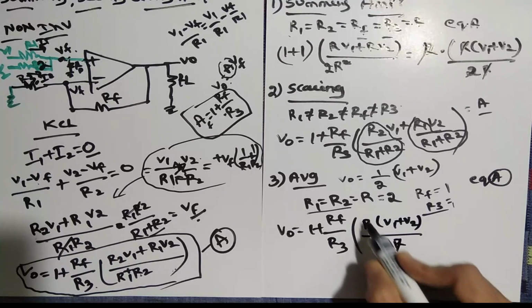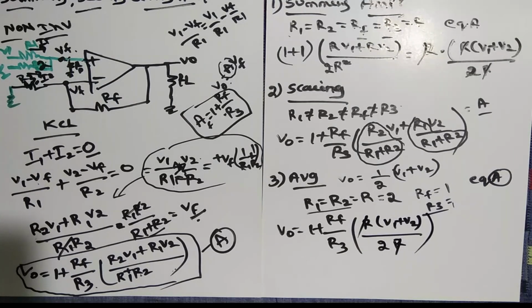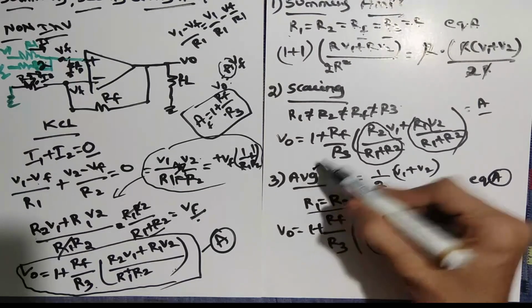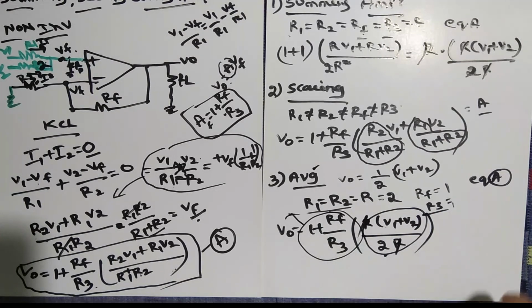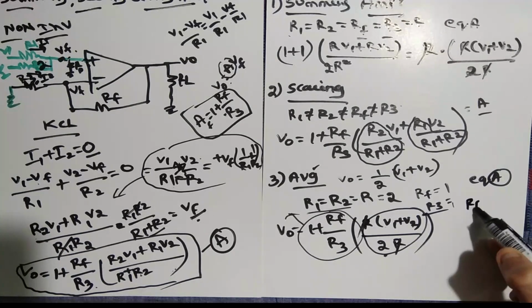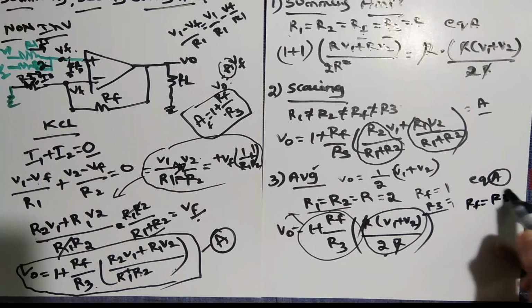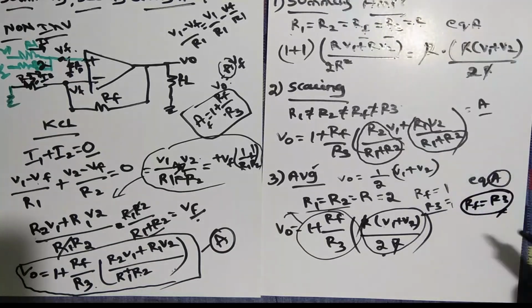So this R and this R cancel, so I am getting V1 plus V2 divided by 2. This is actually called averaging. So averaging done. This portion is the amplifier, the gain factor. So you can use this one, not an issue, but you have to do it in such a way that you don't make RF equal to R3. If you do RF equal to R3, it is entirely wrong. Again, it will become a summing amplifier.